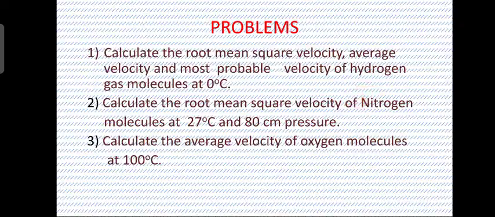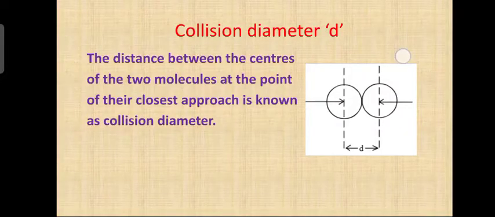All right. Next line. Now, collision diameter. Collision diameter is represented symbolically as small d. Now, what is collision diameter? Here there is a diagram showing collision diameter. These are the two molecules, molecule 1, molecule 2. This is the center of molecule 1, this is the center of molecule 2. The distance between the two is called collision diameter.